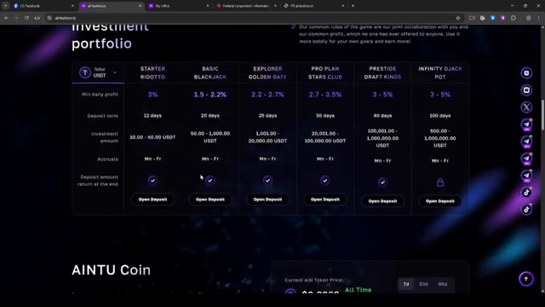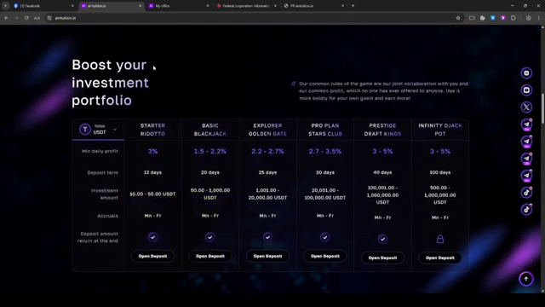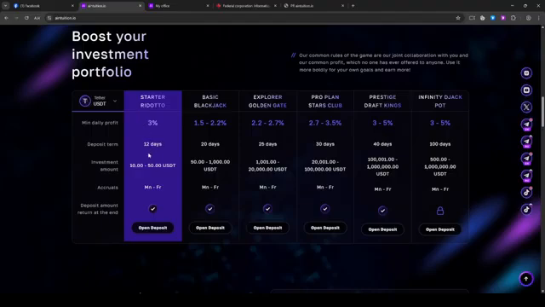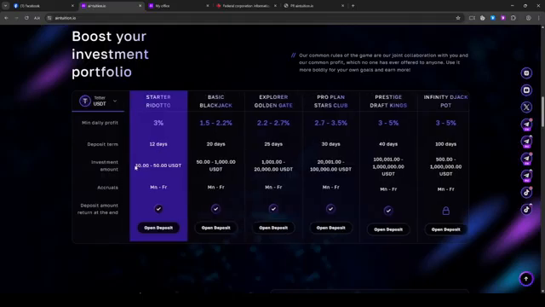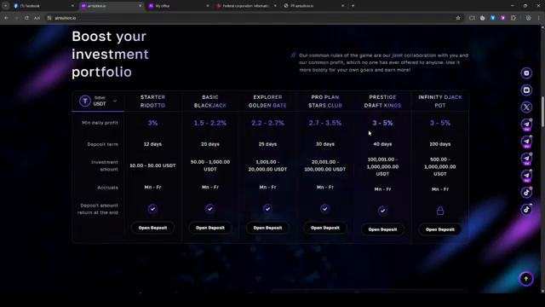The way that works, users can come into Aintuition and, for example, start with the basic package, which is 3% daily for 12 days, anywhere from $10 to $50. So people can open a deposit, and for 12 days, that's how much they're going to be earning. At the end of the 12 days, they receive the amount back. This happens with different packages. This is just a one-time package that people can use to try it out.